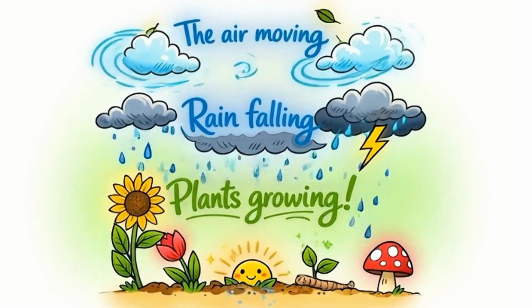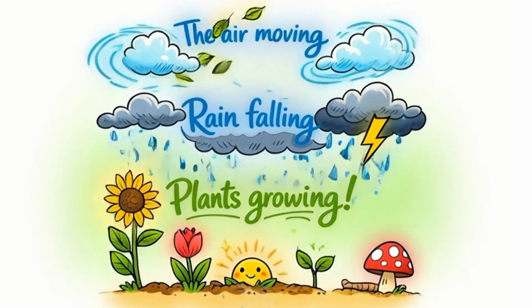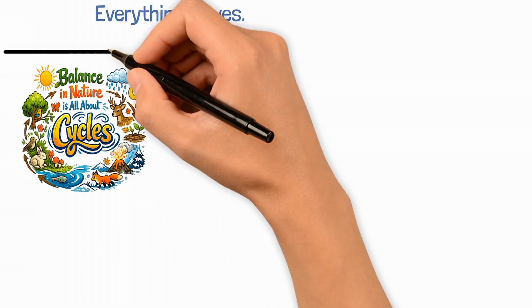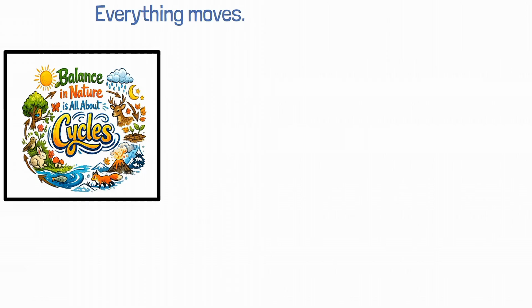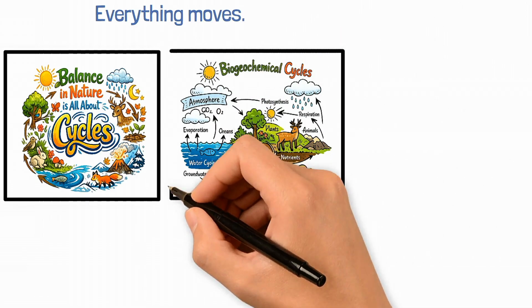Look around you again. The air moving, the rain falling, plants growing. Nothing here is static. Everything moves. In nature, balance isn't maintained by stillness, it's maintained by cycles. These movements of matter between air, water, land, and life are called biogeochemical cycles.